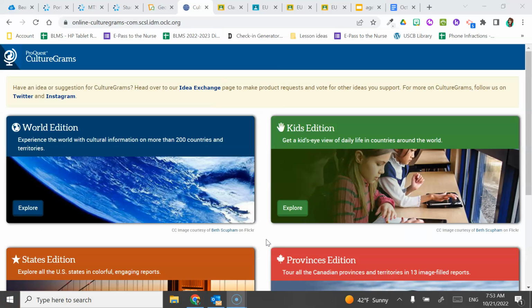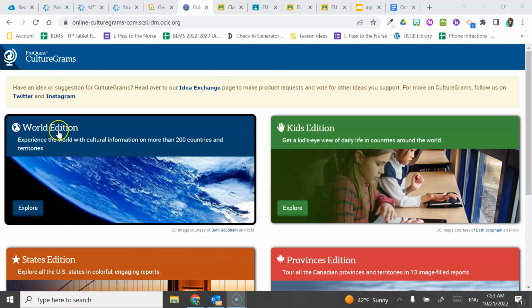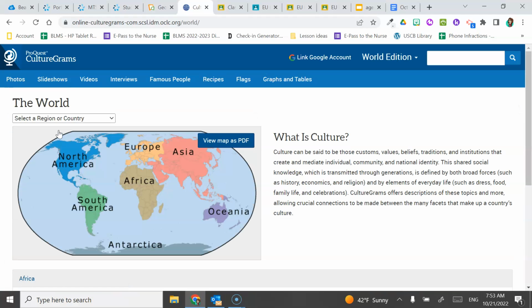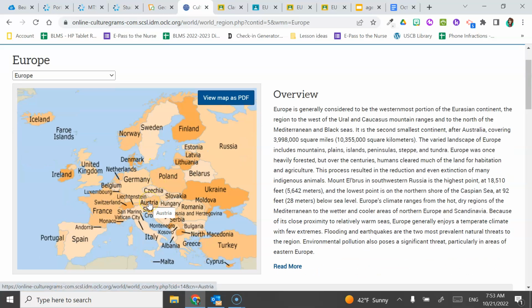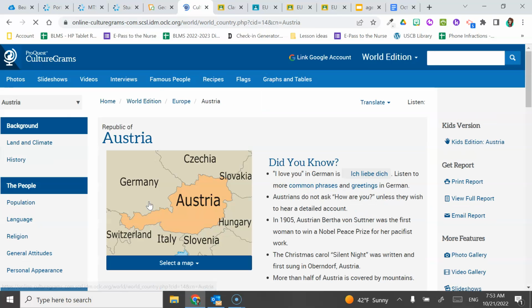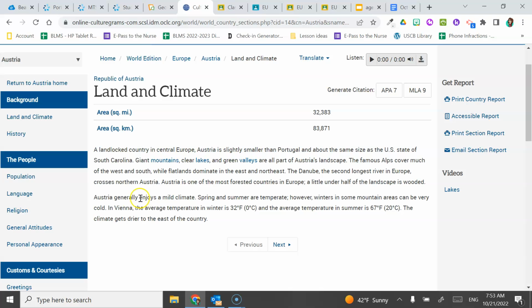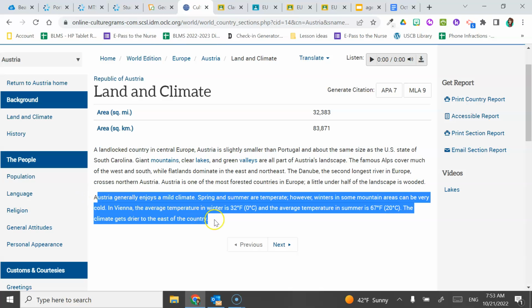To find the characteristics of the climate, the first thing we're going to do is go to SC Discus. We're going to go to Culturegrams, and we're going to go into World Edition. I have posted the username and password on Google Classroom, so if you don't remember how to log into SC Discus, it's right there. And then we go to Europe, and the first one we're looking at is Austria. So I'm going to open up Austria, and we're going to go to Land and Climate because we're looking for climate. So Austria's climate information is right here.